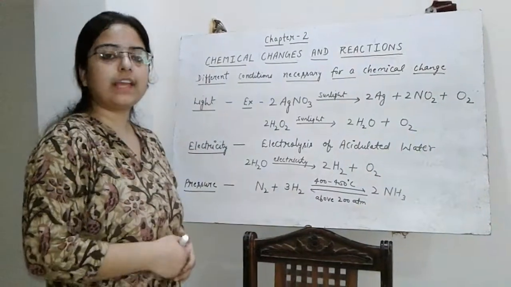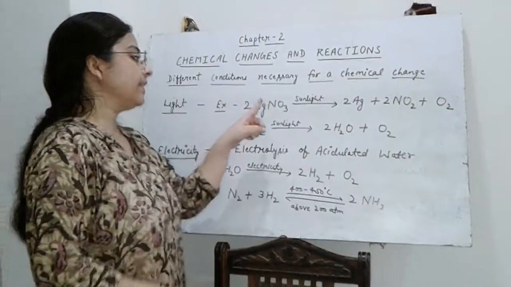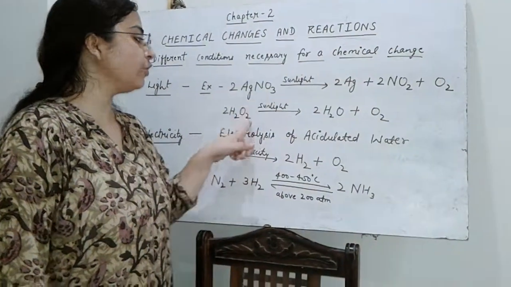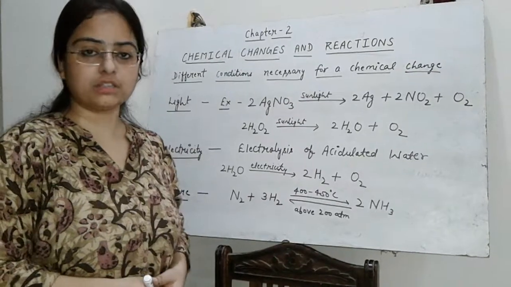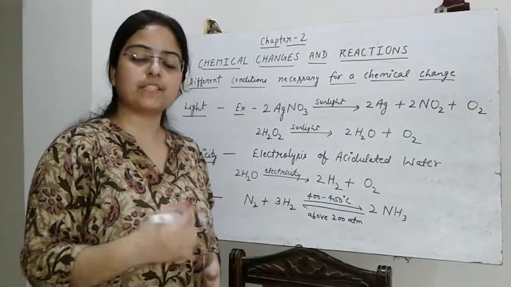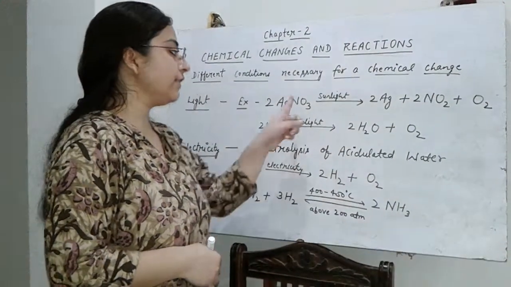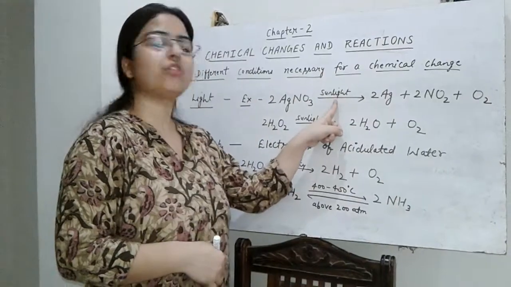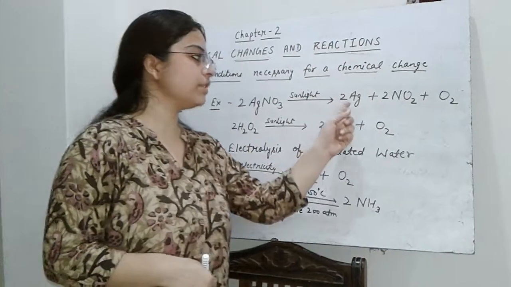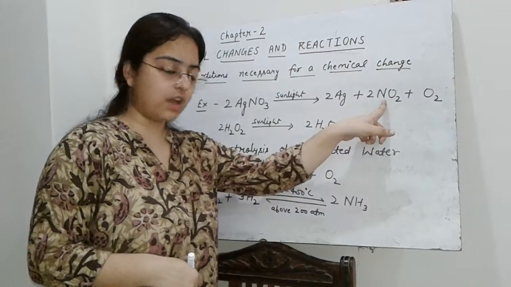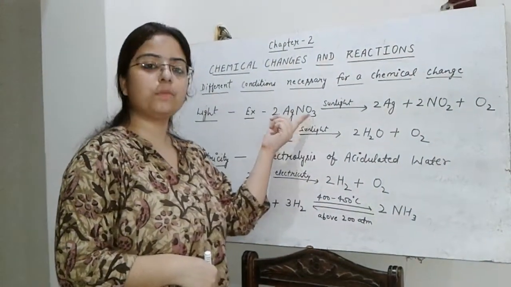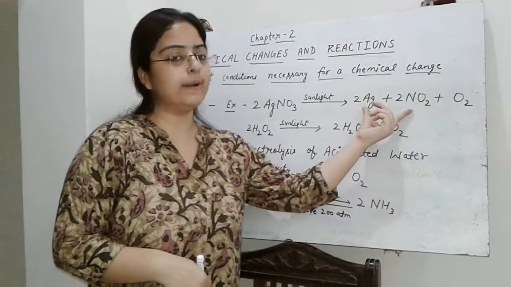Then in the case of light, you have to remember one thing, that the solutions of silver nitrate and hydrogen peroxide are kept in dark colored bottles, in brown bottles, because the brown bottle prevents the passage of light. Because if these solutions come in direct contact with sunlight, when silver nitrate is exposed to sunlight, then it decomposes into silver, brown gas nitrogen dioxide, and a colorless gas oxygen. And the solution will turn from colorless to either dark brown or black color.